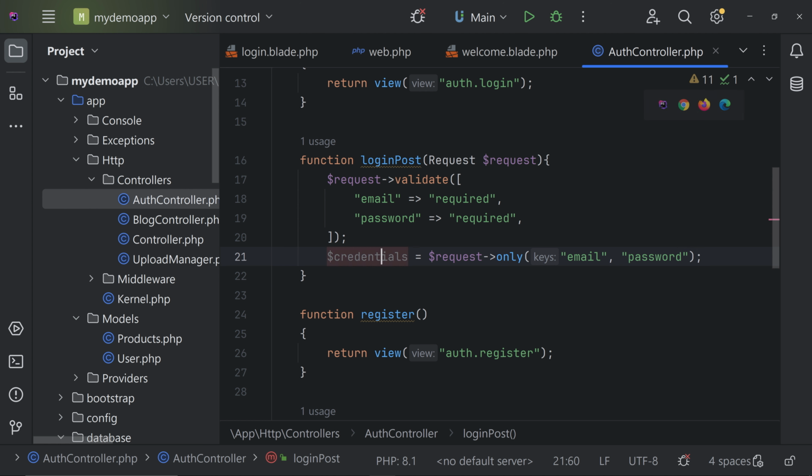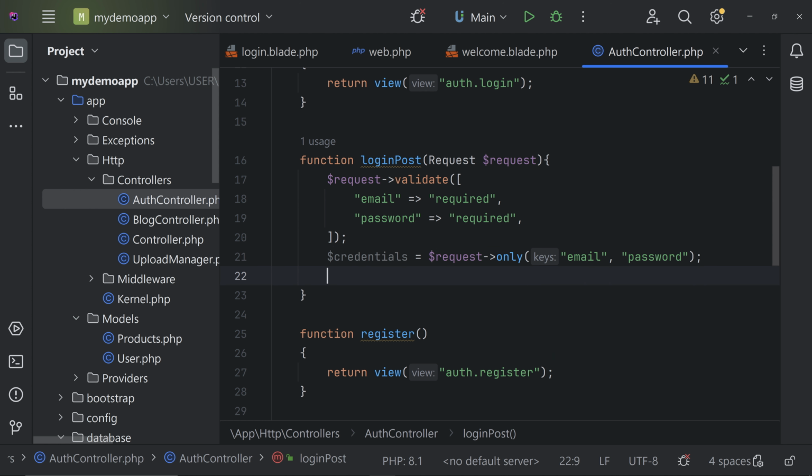So this credentials will have only the email and password. If you're passing anything else, this credentials will not have it. So we are only selecting the email and password here. And after that, we can come here.